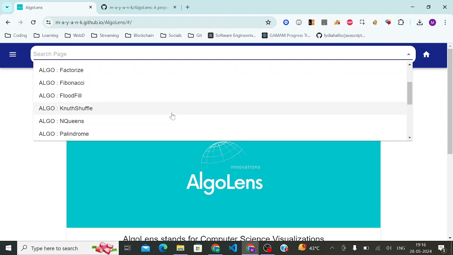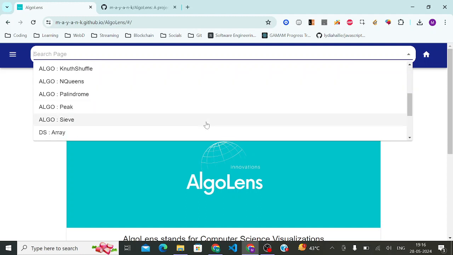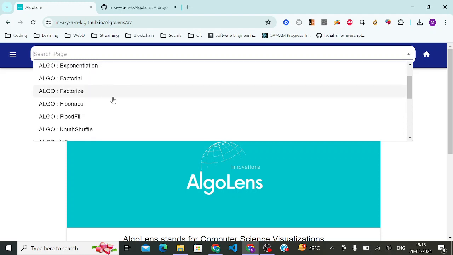So I've built a few routes. I've built it using React, and there are a few routes. These are dynamic routes. I have a data structure that stores the routes and I dynamically serve those routes.